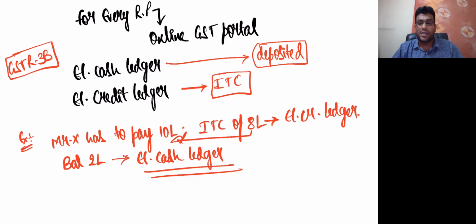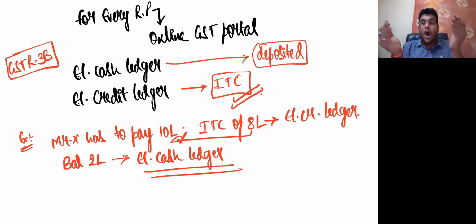Like that, there are all special points, which I'll teach you in detail in a chapter called payment of tax, which I'll tell you tomorrow. How do we deposit money in that cash ledger? Here I'm not concerned about how to deposit money in the cash ledger. Clear? I hope you got the point, my dear friends, everybody. So one thing which I want to tell you is that the electronic credit ledger will reflect only your input tax credit. That's it. Input tax credit on all our inward supply.